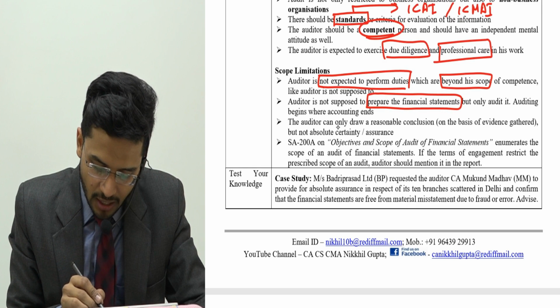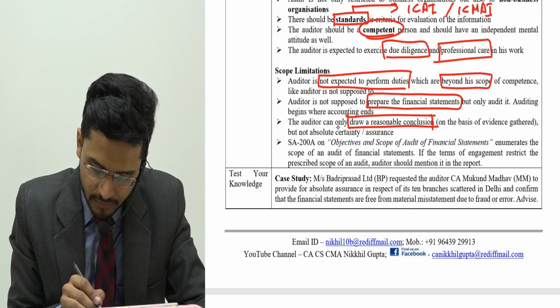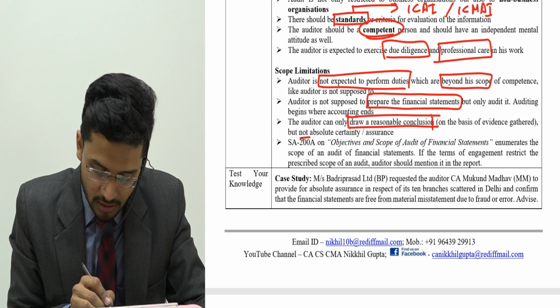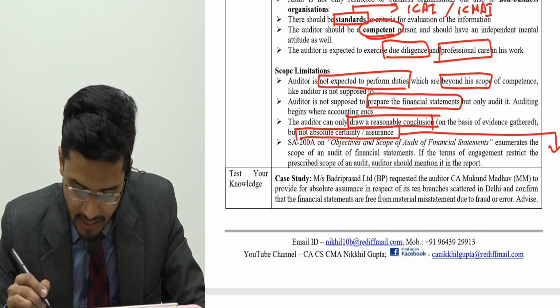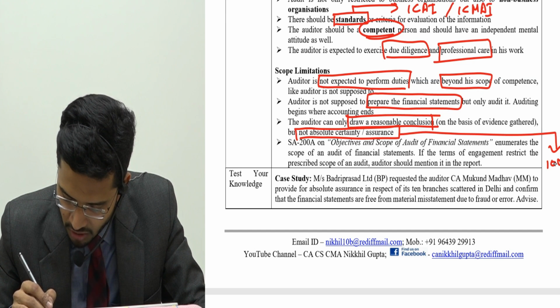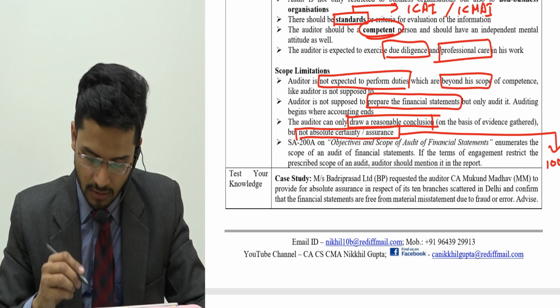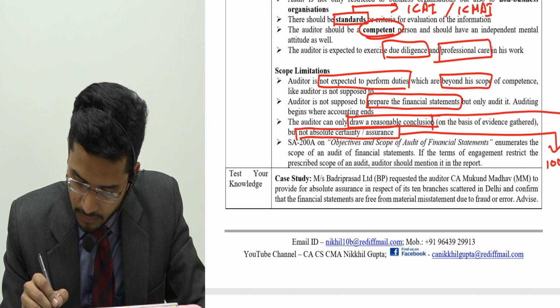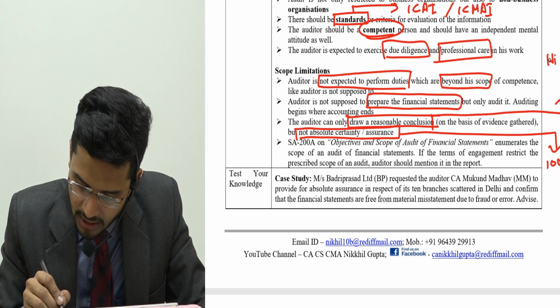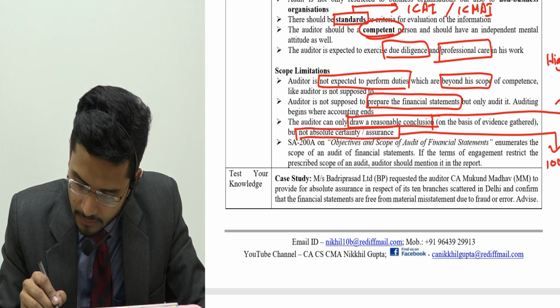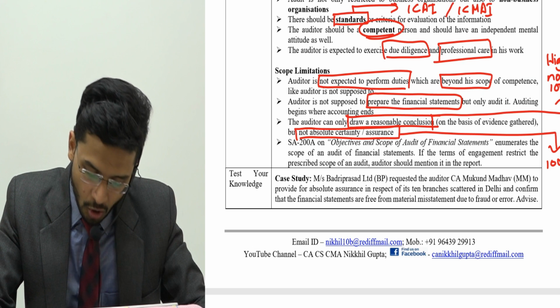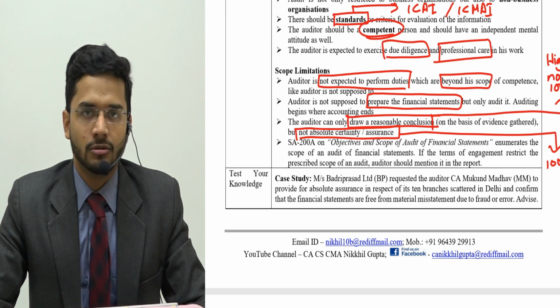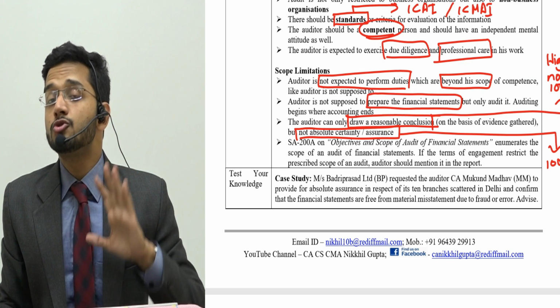Number 3, the auditor can only draw a reasonable conclusion. The auditor is not supposed to give absolute or certain assurance. So what is absolute assurance? Absolute assurance is 100% assurance. And what is a reasonable conclusion? A reasonable conclusion is high but not 100%.